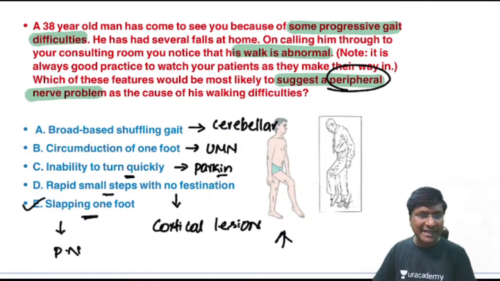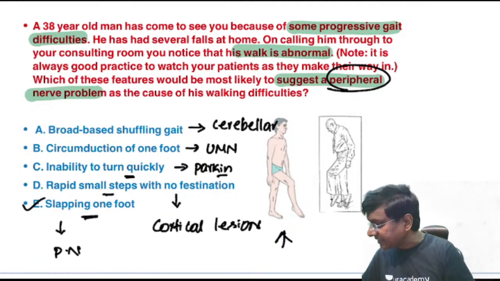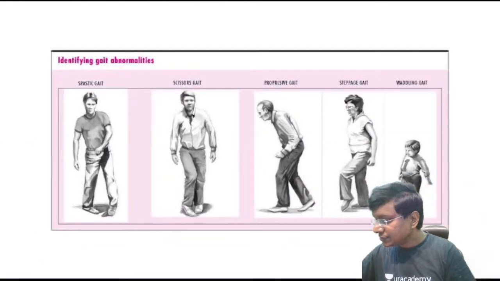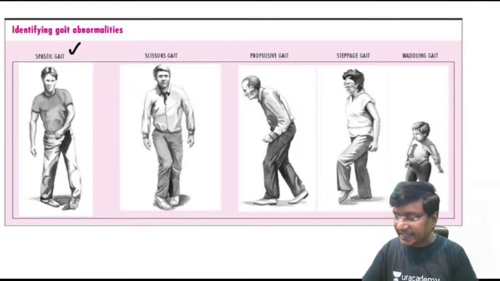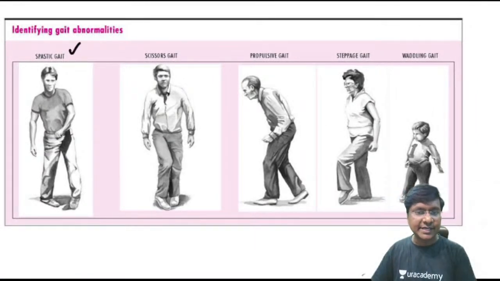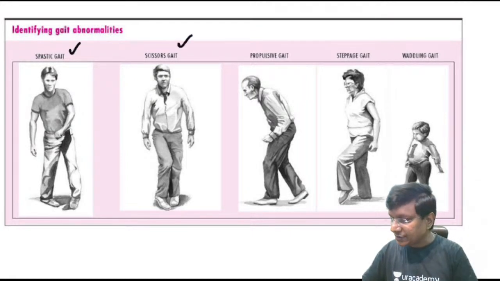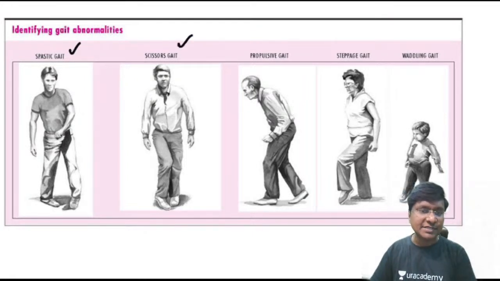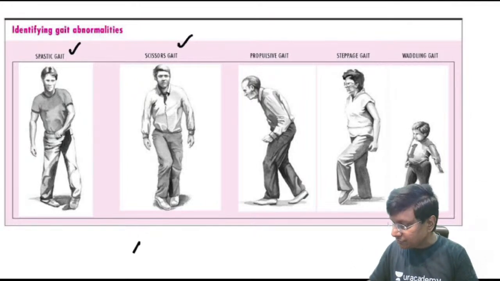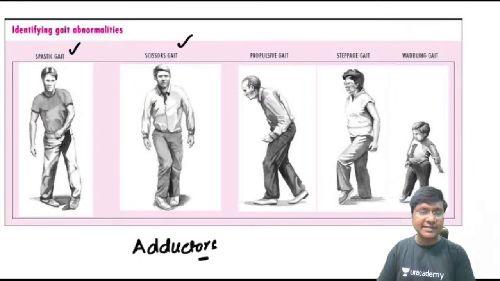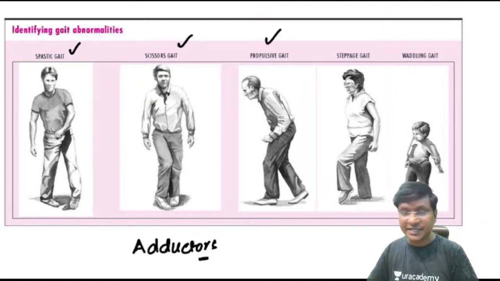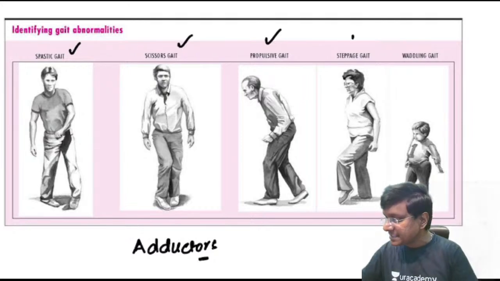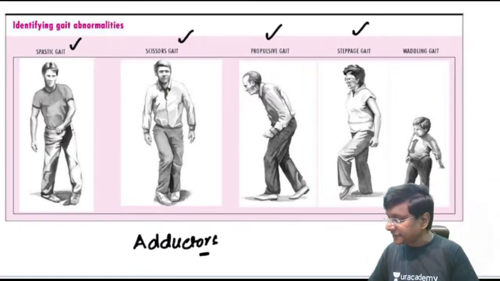Now let me quickly show you all the forms of gait in one image. This is your spastic gait, which is circumduction gait, seen in upper motor neuron lesions. Then the scissoring gait is caused by high muscle tone in the hip adductors; when there is spasticity of the adductors, you get scissoring. Next, the propulsive gait, which is the festinate gait, like you get in patients with Parkinsonism. Steppage gait you get in peripheral neuropathy.